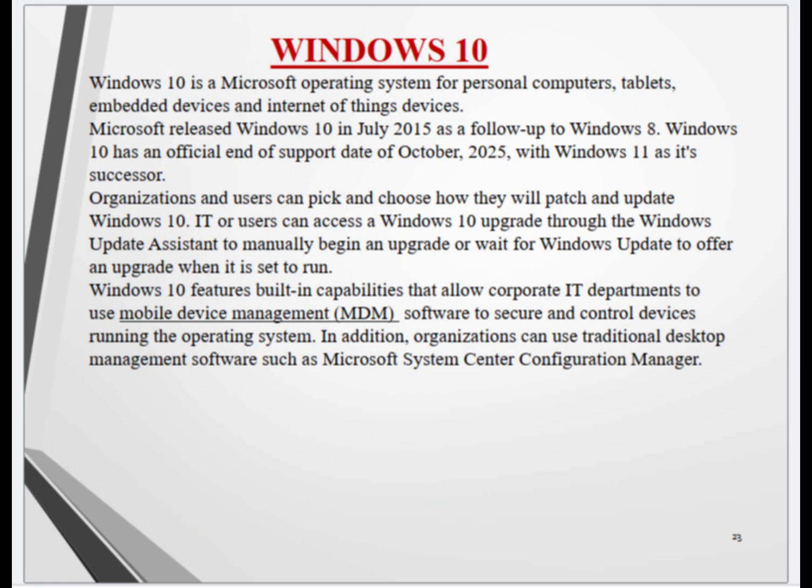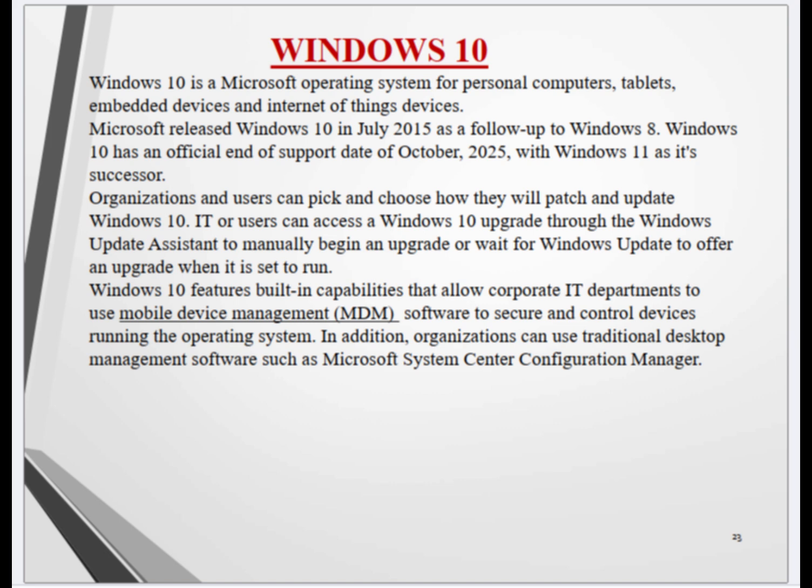22. Windows 10. Windows 10 is a Microsoft operating system for personal computers, tablets, embedded devices, and Internet of Things devices. Microsoft released Windows 10 in July 2015 as a follow-up to Windows 8. Windows 10 has an official end of support date of October 2025, with Windows 11 as its successor. Organizations and users can pick and choose how they will patch and update Windows 10. IT or users can access a Windows 10 upgrade through the Windows Update Assistant to manually begin an upgrade or wait for Windows Update to offer an upgrade when it is set to run.